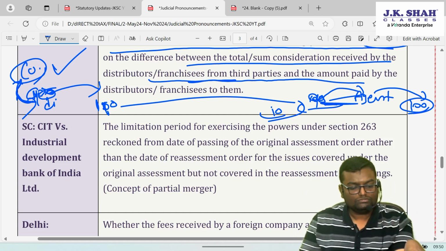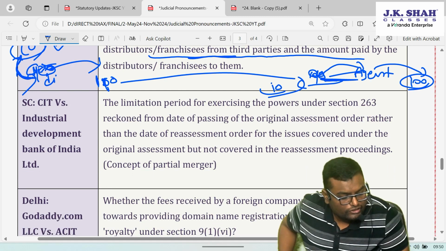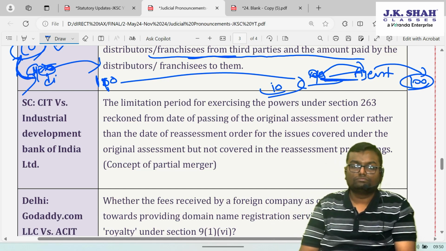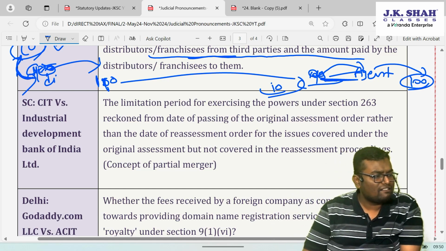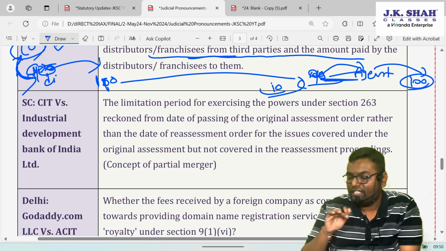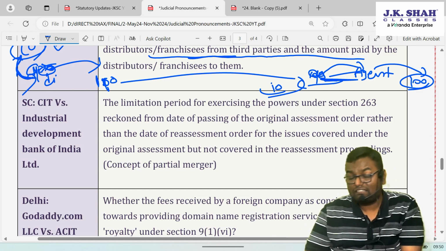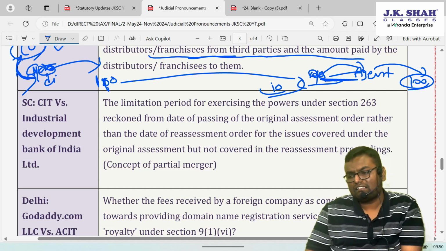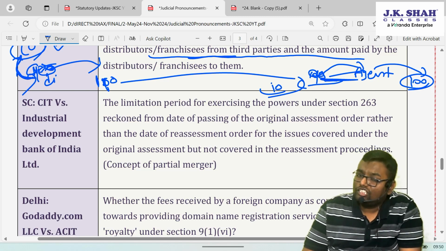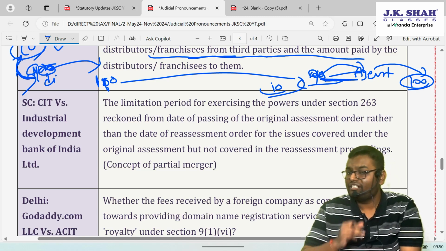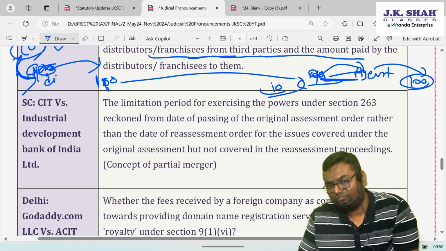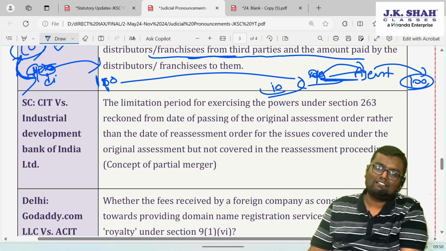Then Supreme Court, CIT versus Industrial Development Bank of India Limited. Now you all know that there is a section called 263, revision in favor of revenue. If any Commissioner of Income Tax or Principal Commissioner thinks that any order of assessment or reassessment is passed in a manner prejudicial to the interest of revenue, it can revise the order up to 2 years from the end of the year in which such order was passed.